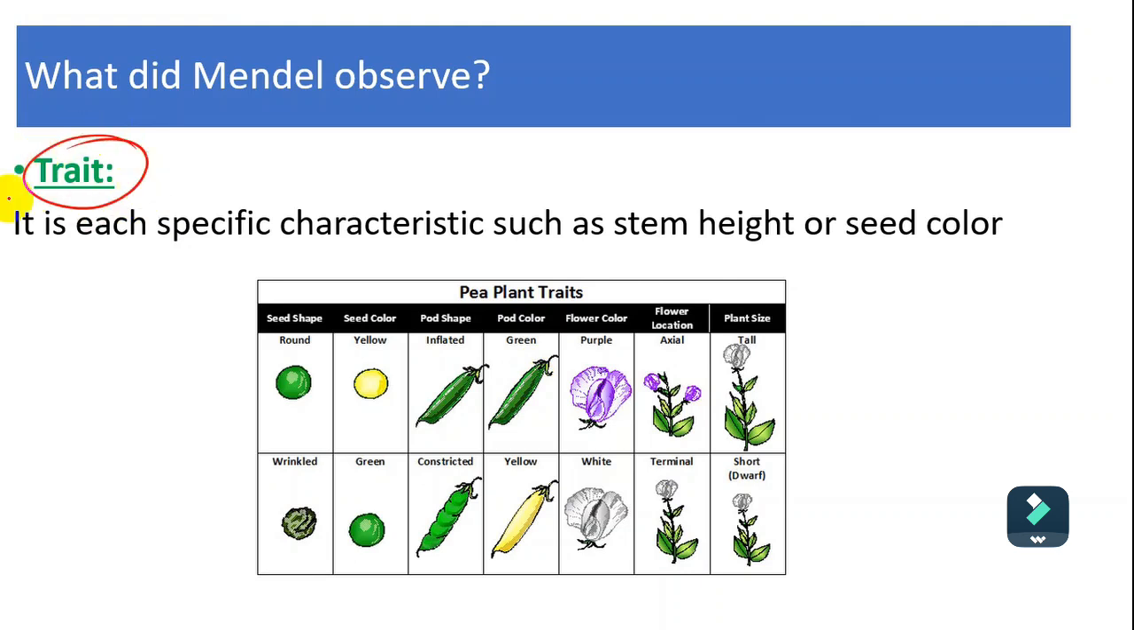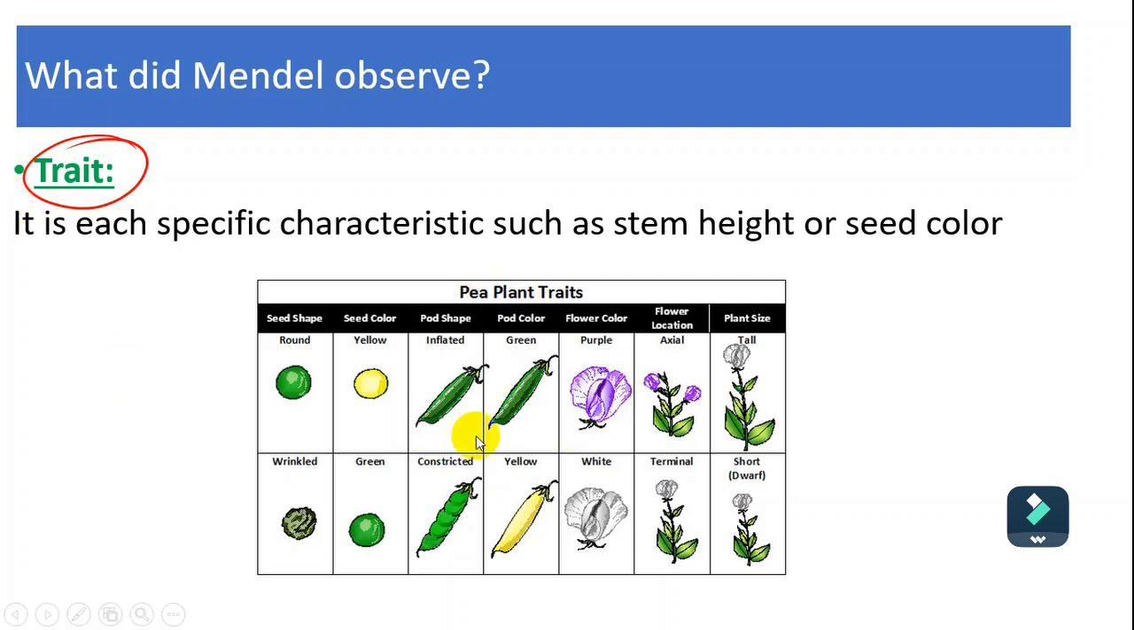So a trait is a specific characteristic such as stem height, seed color, skin color, hair color or eye color. All of them are traits. Something we can observe, something we can see. It looks like the physical appearance seen on living organisms.